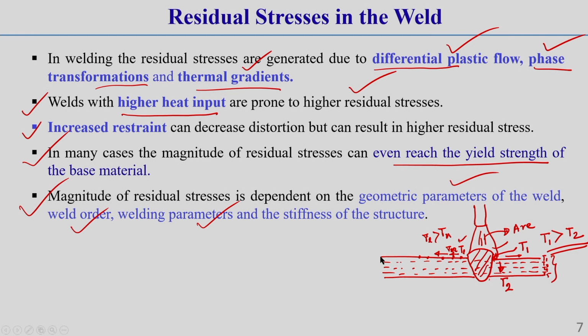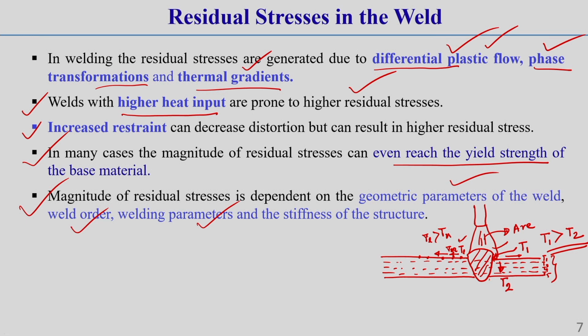So, gradually this temperature also varies along the width direction. Due to this, in the width direction also there will be different types of expansion and contraction. So, there will be some locked-in stress distribution due to non-uniform expansion and contraction phenomena. This is called differential plastic flow.